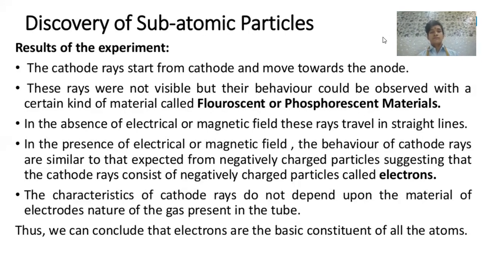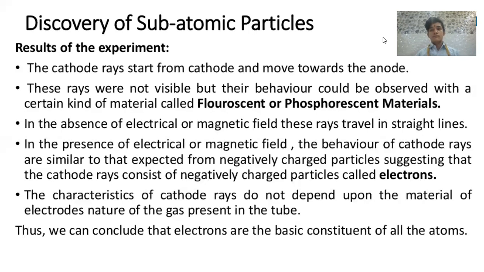In the absence of electrical or magnetic field, these rays travel in a straight line. I think you have learned in ninth class that the cathode ray is deviated in electrical and magnetic fields. They are affected by the electrical and magnetic field. Whenever you apply an electrical field, it will deviate towards that field. Whenever you apply a magnetic field, if you put a magnet beside that tube, the rays start deviating towards the magnet. But in the absence of electrical and magnetic field, these rays travel in a straight line.